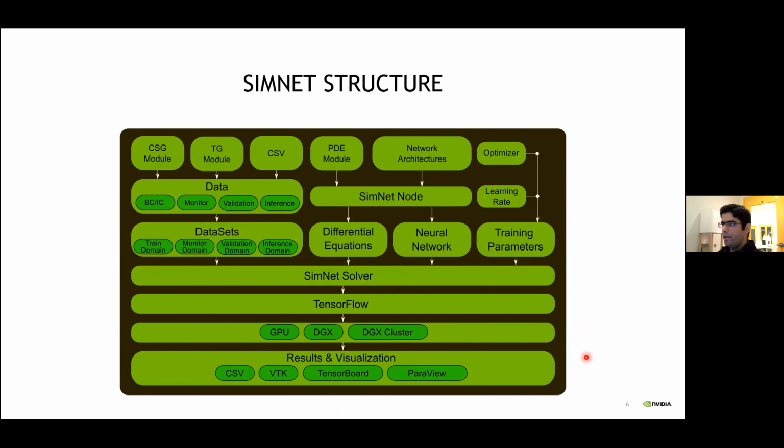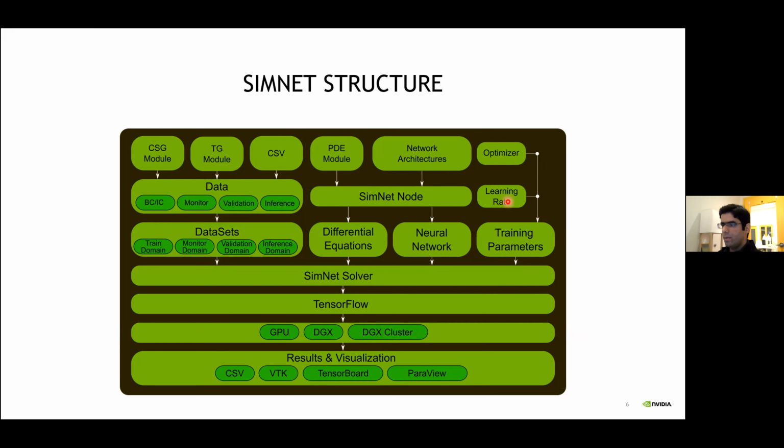So an overview of the SimNet structure is shown in this figure. The geometry module, the PDE module, and the data are used to fully specify the physical system. The user also specifies the network architecture, the optimizer, and also the learning rate schedule.